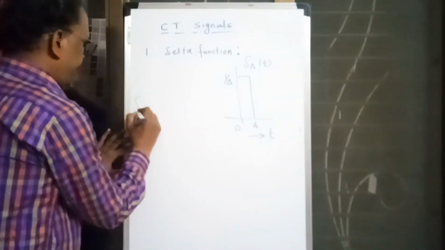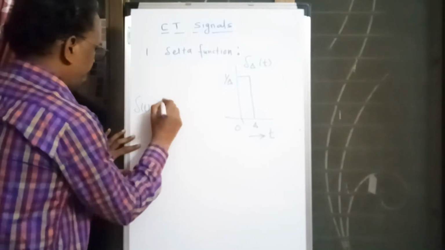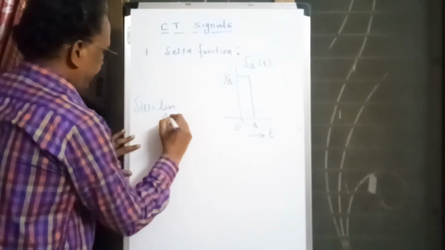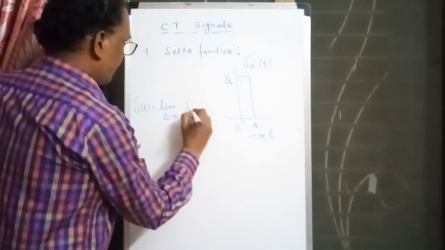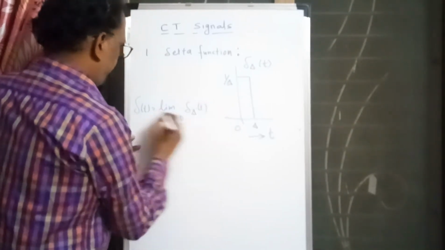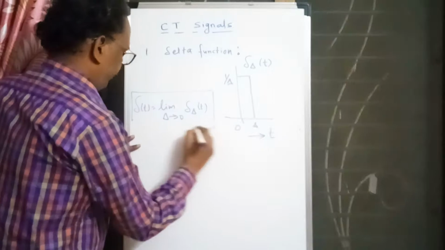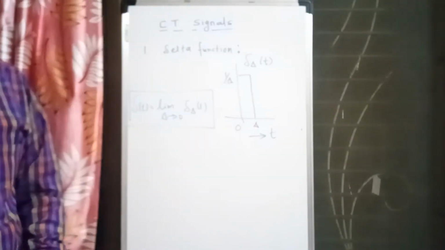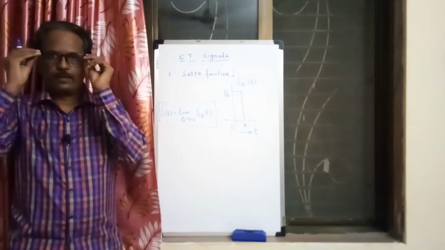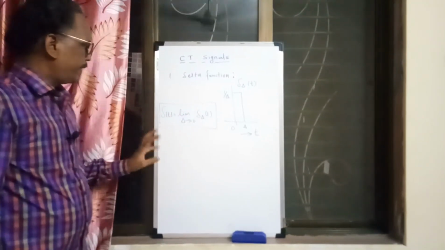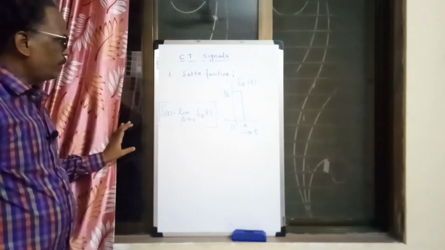So I can write the delta function as the limit delta tending to 0 of del delta t. So this is the approximation of the delta function, where delta tends to 0.